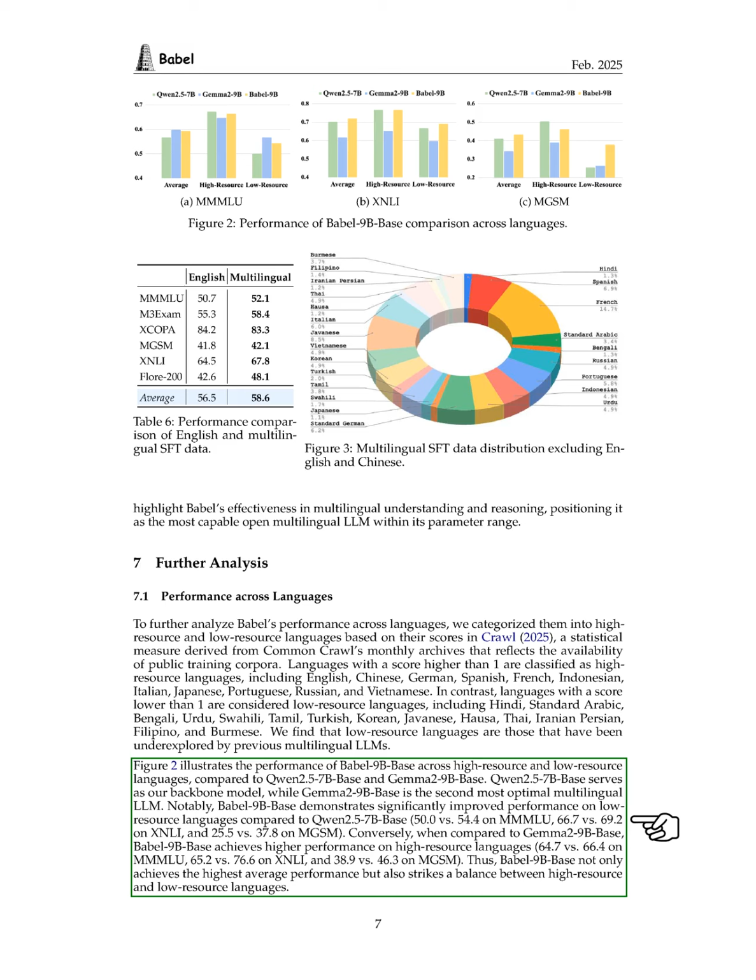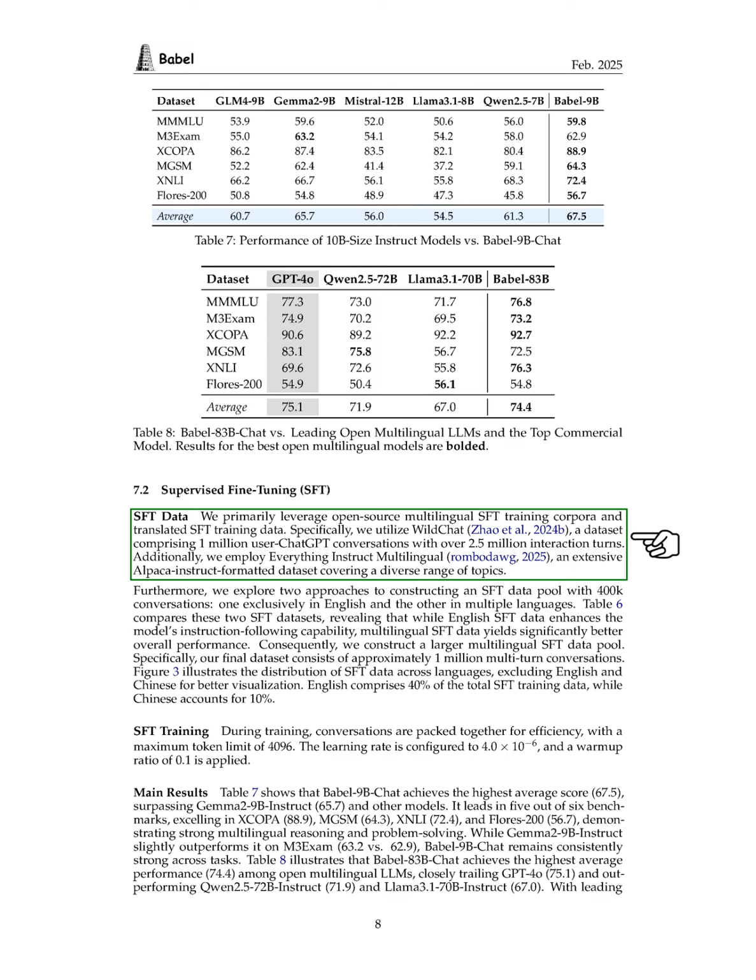Section: SFT Data. In this section, we focus on the SFT data. We primarily use open-source multilingual SFT training datasets and translated SFT training data. Specifically, we utilize WildChat, which includes 1 million conversations between users and ChatGPT, totaling over 2.5 million interaction turns. We also incorporate Everything Instruct Multilingual, a large dataset formatted for Alpaca Instruct that covers a wide range of topics.